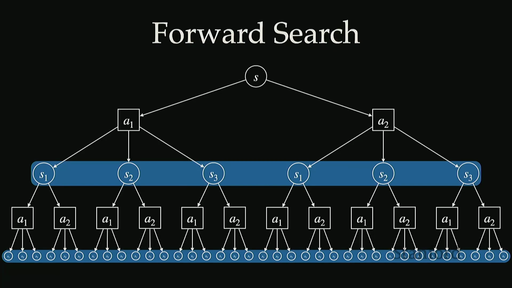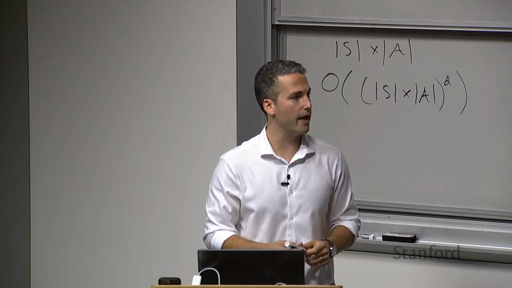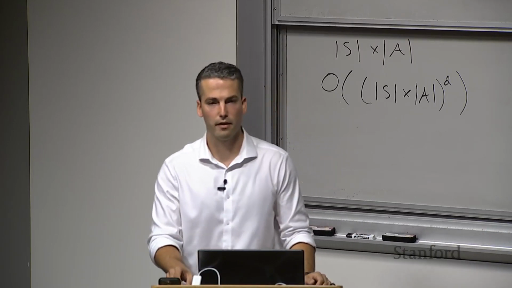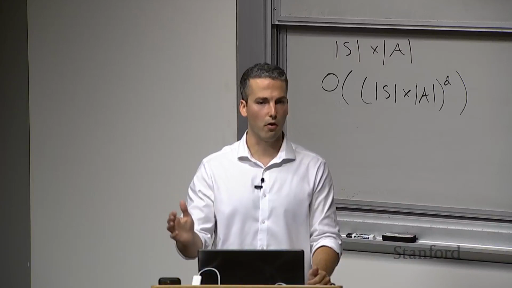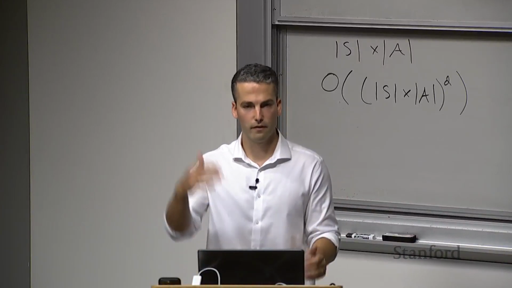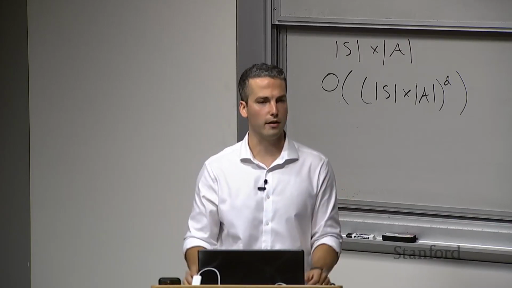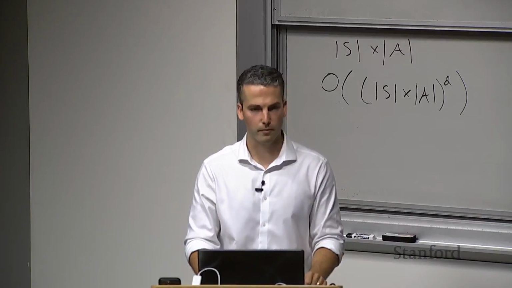That is one of the limitations of forward search. While it's nice to be able to construct the entire search tree and get a perfect solution to it, we're limited by the branching factor. S times A is not great, especially when working with real world problems that have extremely large state spaces and action spaces, and then you're raising that to the power of the depth that you're going to. So it becomes not very practical for some large real world problems.